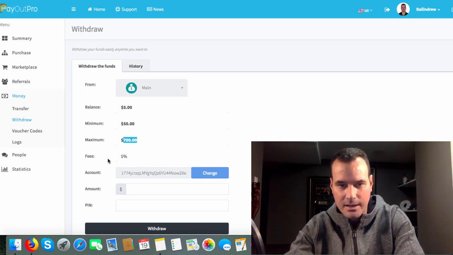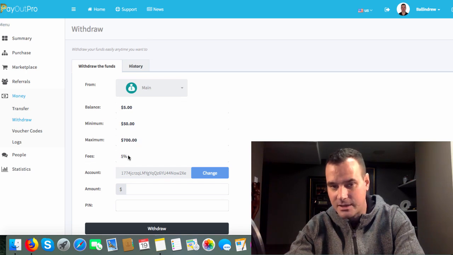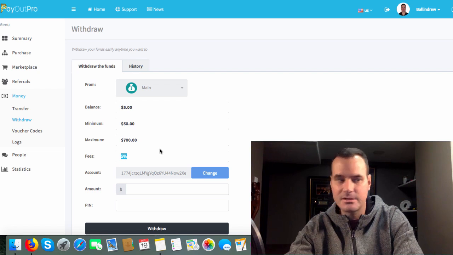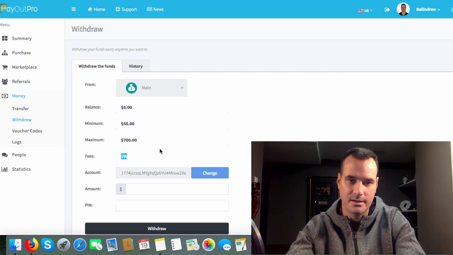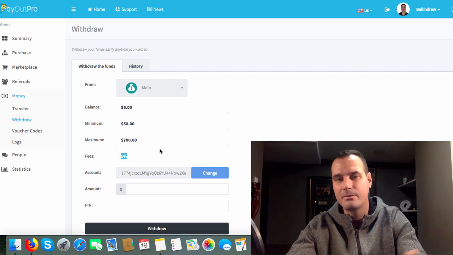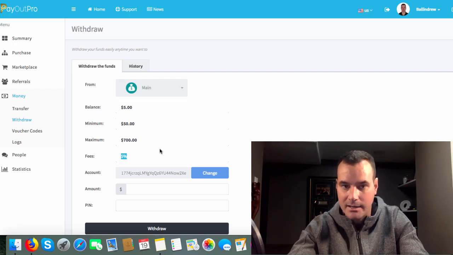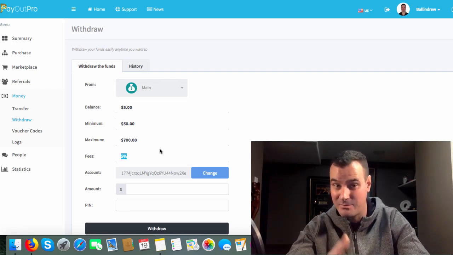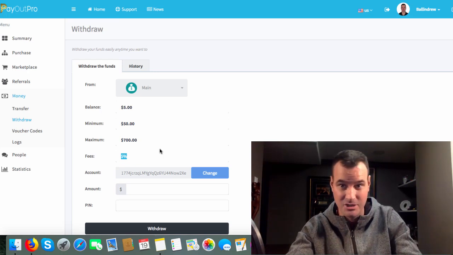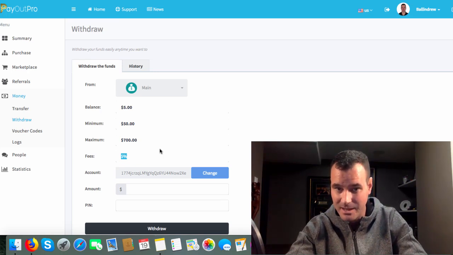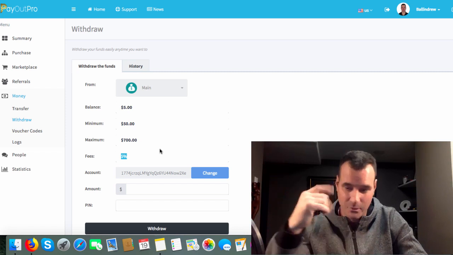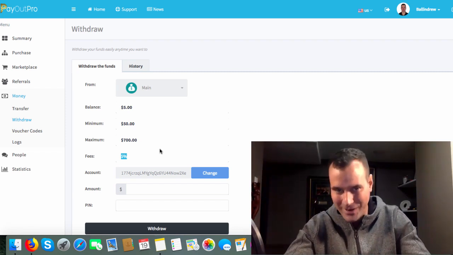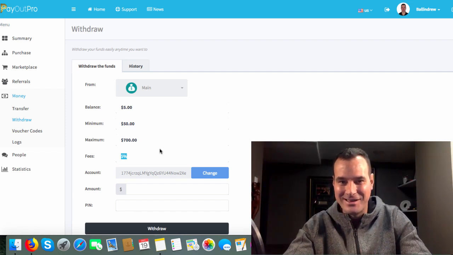Next thing here we're going to look at is the fee. Okay, so why do we charge a 5% fee to withdraw out of the system? Yes, it's normal. Most systems charge about 5% for a fee, but people are always going to ask why. Okay, guys, it is not an admin commission. There's actually no admin commissions inside this site. Admin commissions is something we have to think of later, how to create and how to generate.